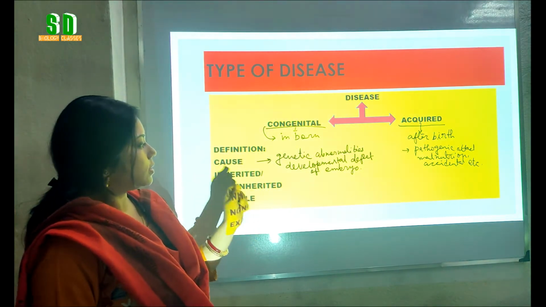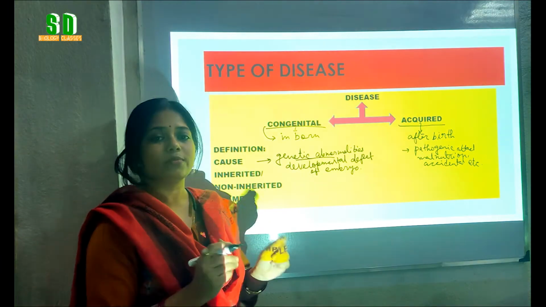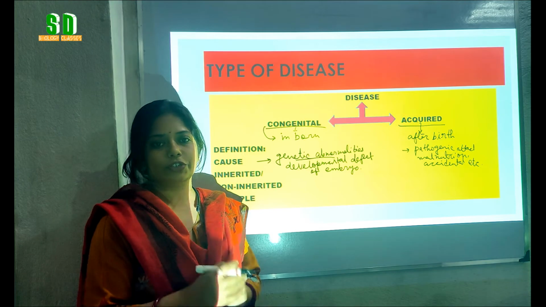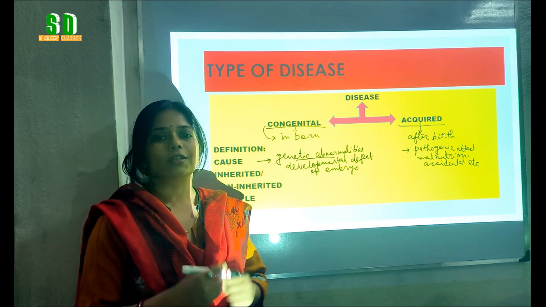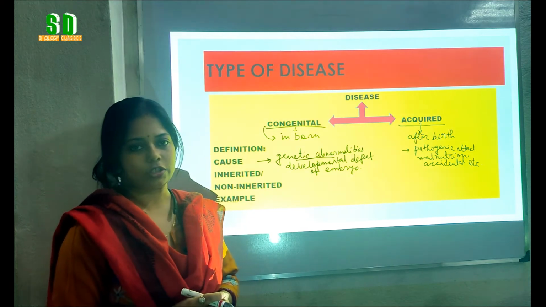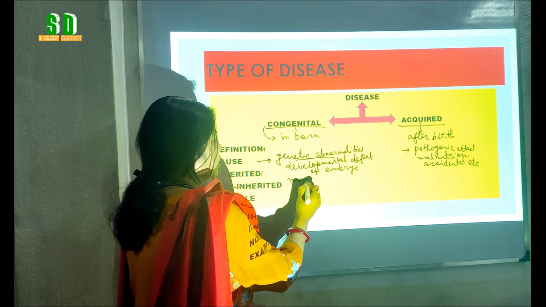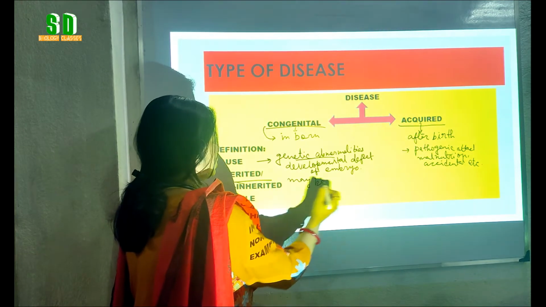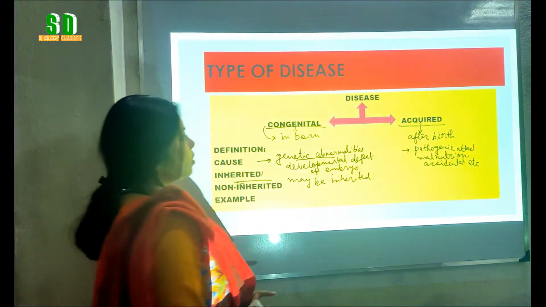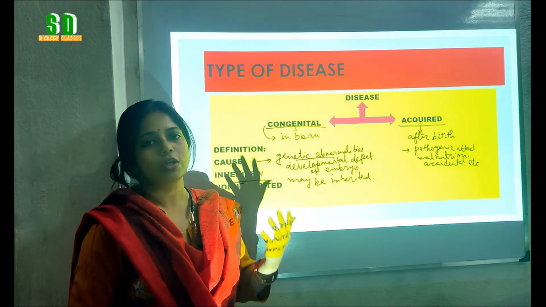Now, congenital diseases are mainly developed in our body due to some genetic abnormalities. That means the reason lies in our genes. And we know that genes are transferred from one generation to another. So we can say that congenital diseases may be inherited, that means may be passed or transmitted from one generation to another.